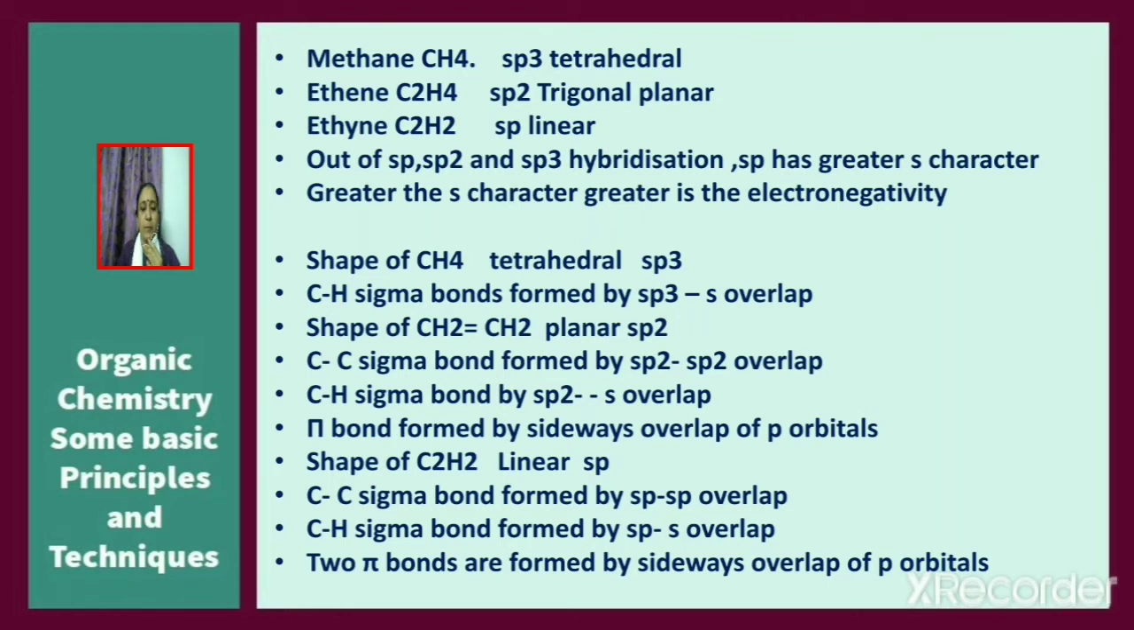Now in ethyne, there is a triple bond between the two carbon atoms. And we know that a triple bond is made up of one sigma bond and two pi bonds. So how are the two pi bonds formed? The two pi bonds are formed by the sideways overlap of the p orbitals associated with the carbon atoms. Px-px overlap can give rise to one pi bond. Similarly, py-py overlap can give another pi bond.